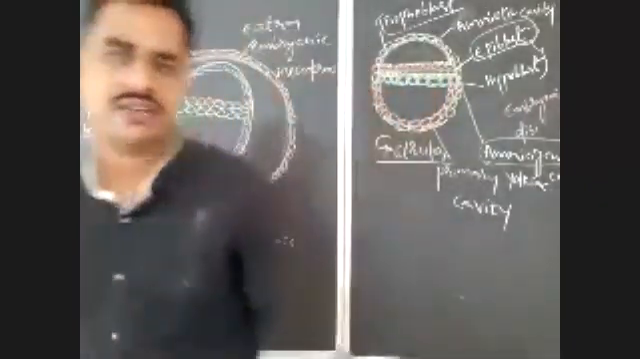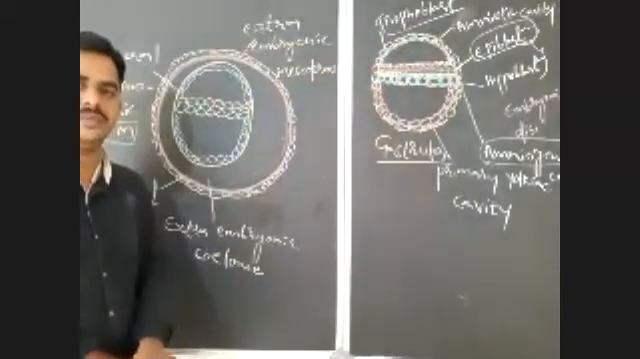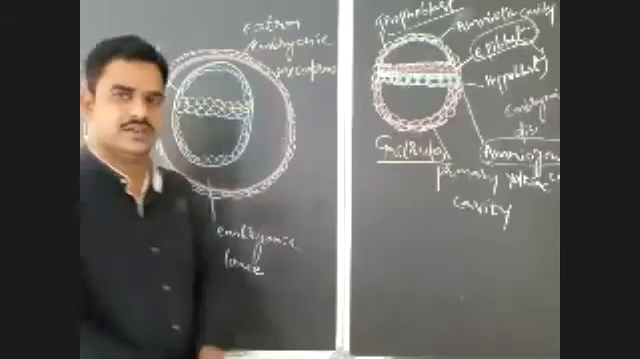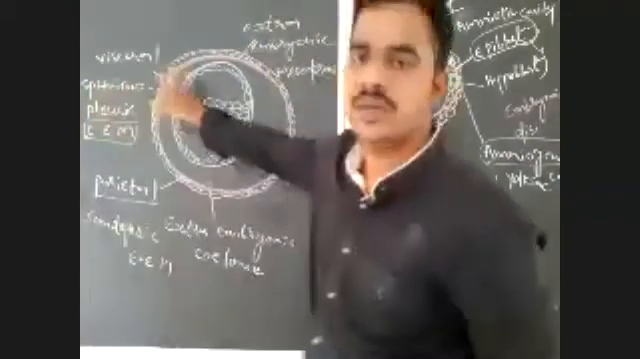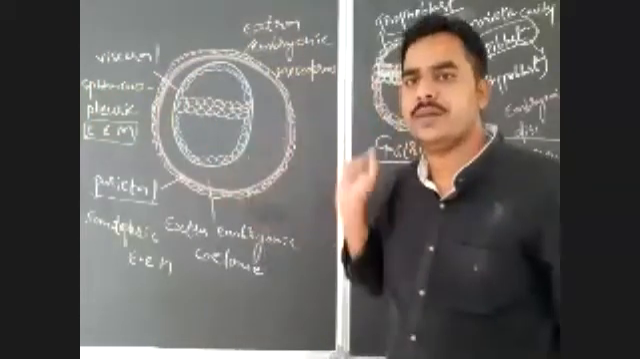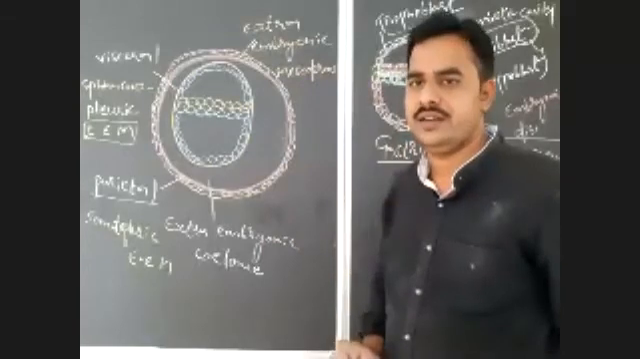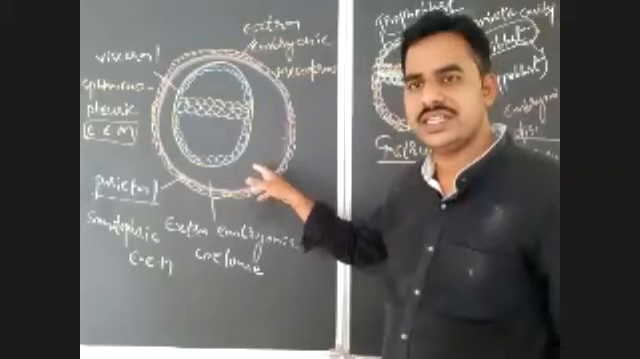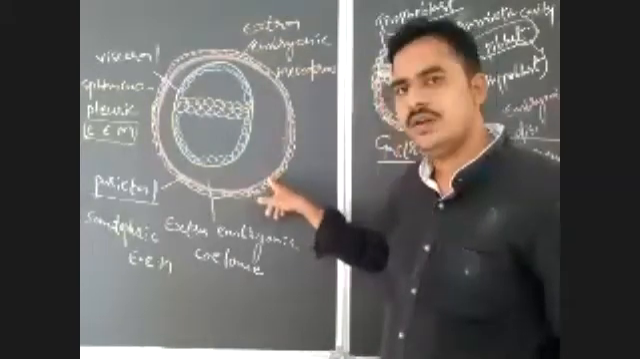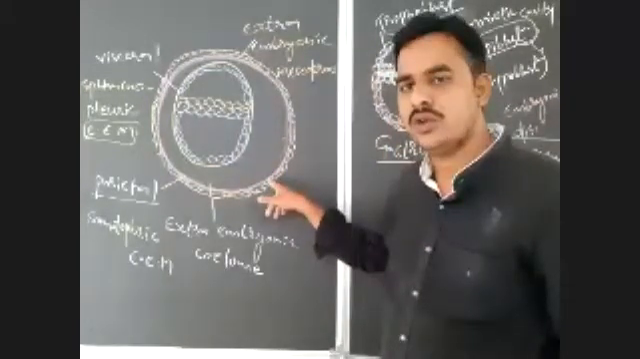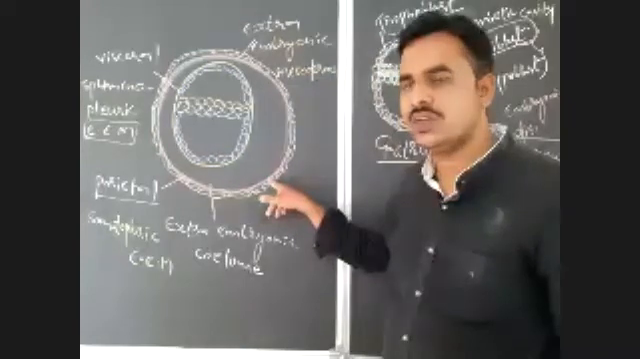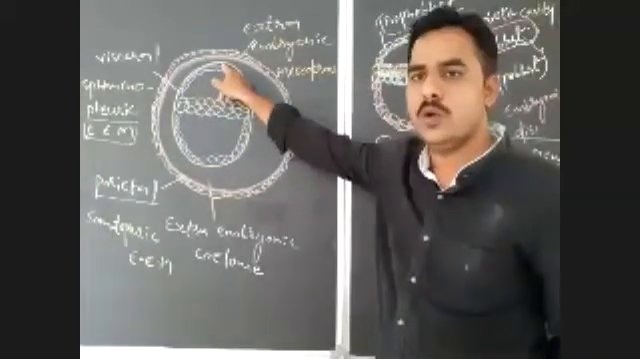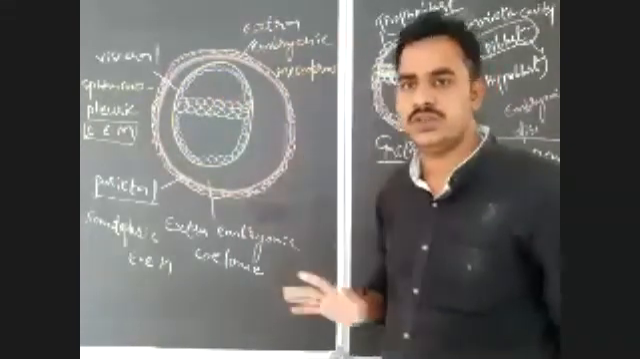So that is the formation of the extra embryonic mesoderm and extra embryonic coelom. The extra embryonic mesoderm and extra embryonic coelom are formed by the trophoblast layer. After completion of this, here is the cavity, that is the extra embryonic coelom. This is the parietal or somatopleuric extra embryonic mesoderm. This is the visceral or splanchnopleuric extra embryonic mesoderm, that you should notice.